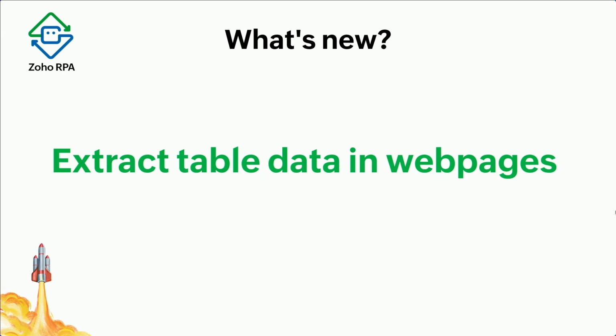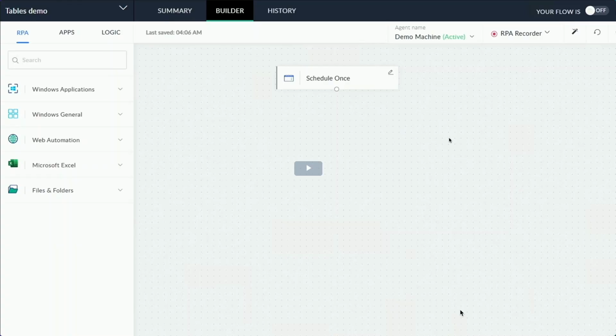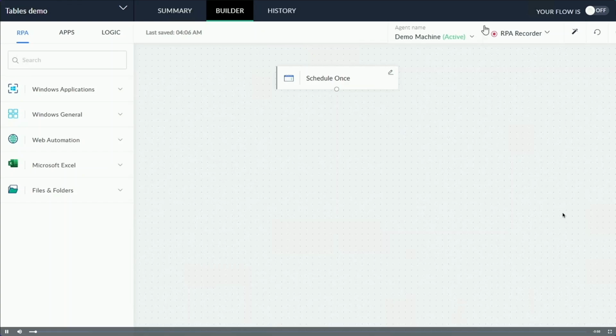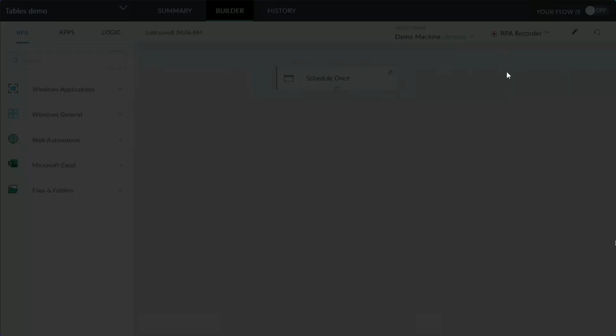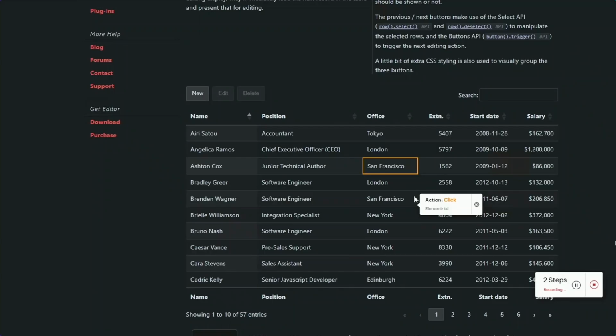So I will quickly run through what table extraction means. In Excel, you can read the entire table data. Likewise, when you're reading from the web, if you have used RPA, you can click, you can get text, you can do those things.